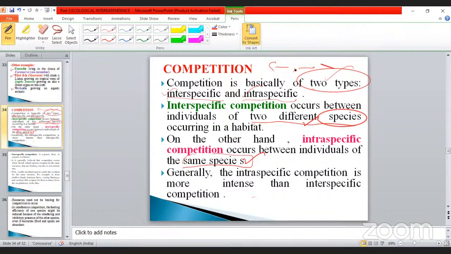So here the competition is also divided into two. One is called interspecific, another one is called intraspecific. Interspecific competition is the competition that occurs between two different species. On the other hand, intraspecific competition is nothing but the competition that occurs between individuals of the same species. Okay, my dear, this is very, very important.